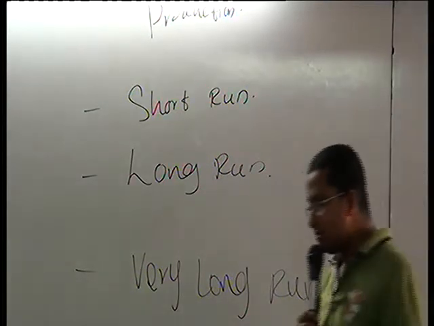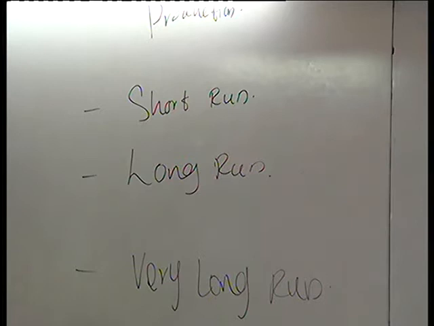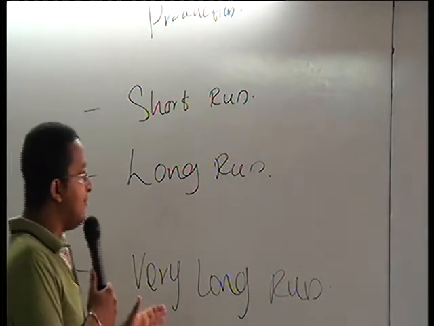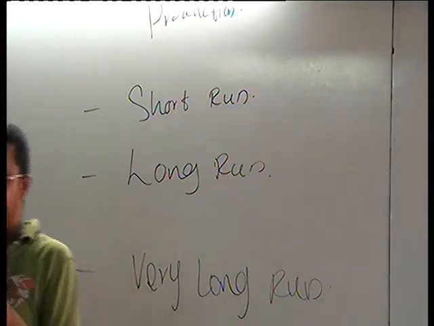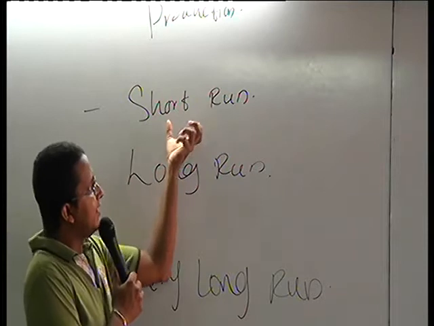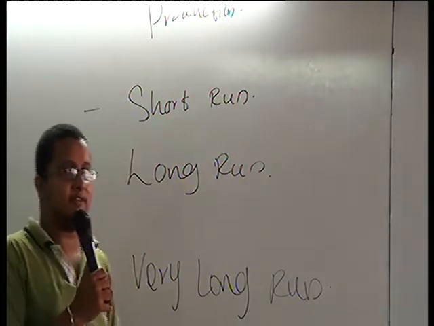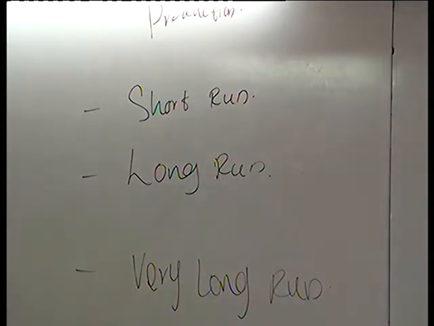Since we can't measure these runs with the use of calendar months or calendar years, we have a different parameter to recognize short run and long run, very long run, etc. This is the parameter.